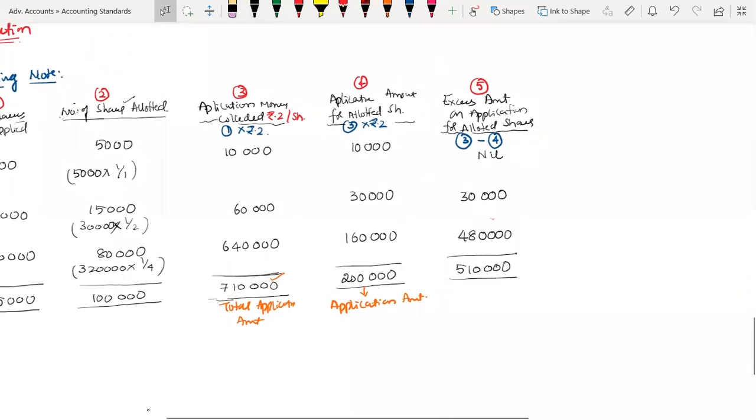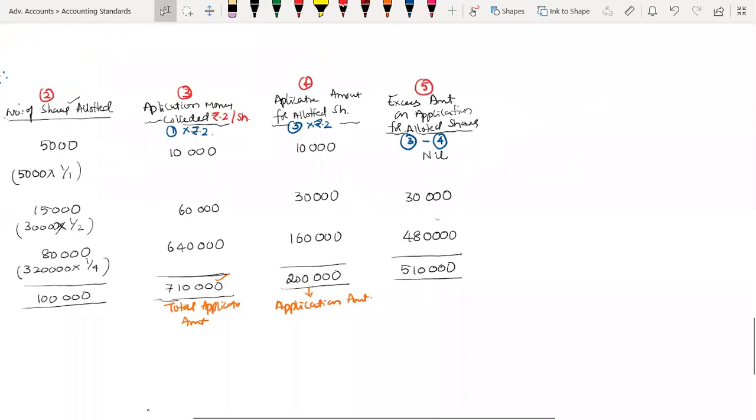Now, out of this surplus, should I refund or not? First I have to check. For that, I have to go for the allotment money adjustment. So what is allotment money? First let us check. Now, serial number 6: what is allotment?